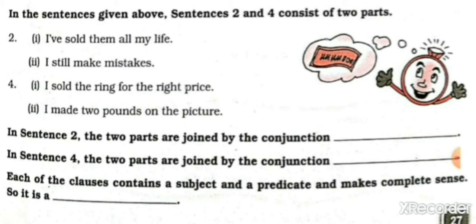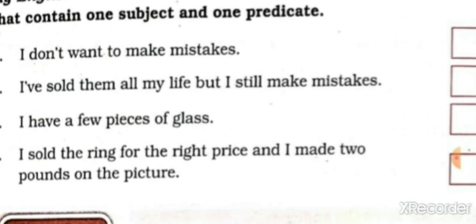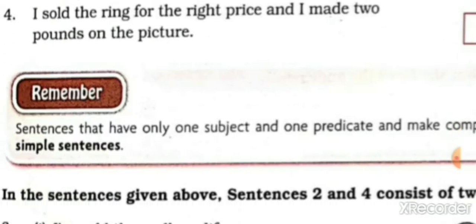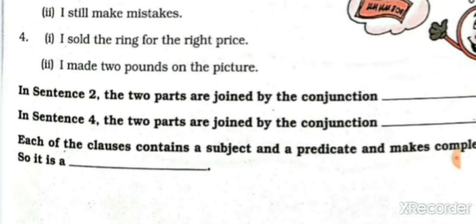Now students, in the second sentence, the two parts are joined by the conjunction. Which conjunction is there, students? See here. I have sold them all my life, but. Okay, conjunction but is given here. In sentence second, the two parts are joined by the conjunction but. And in sentence 4, the two parts are joined by the conjunction and.